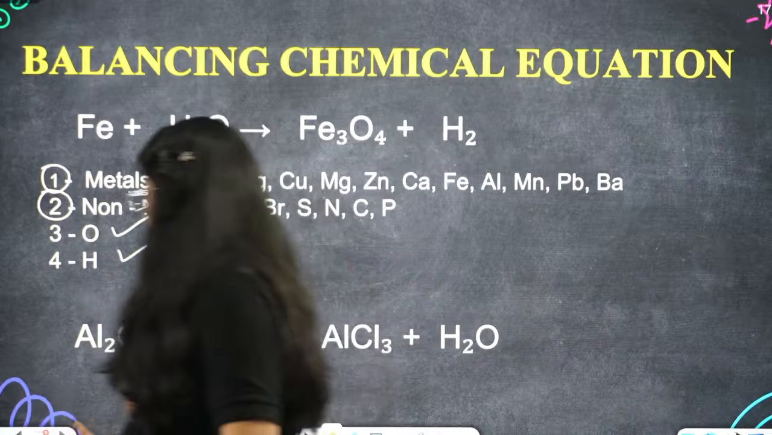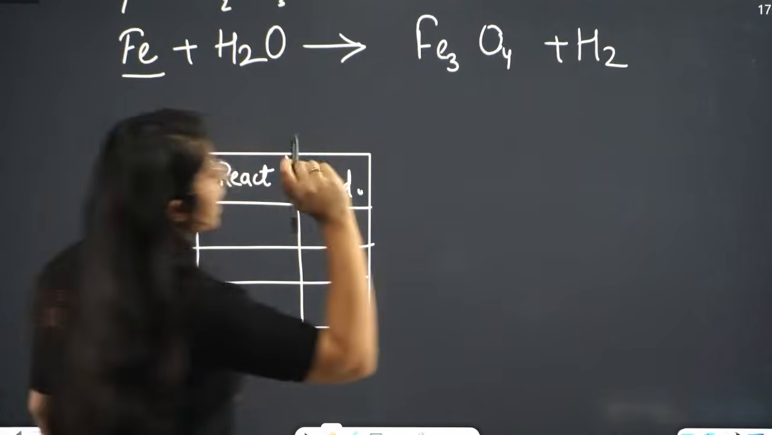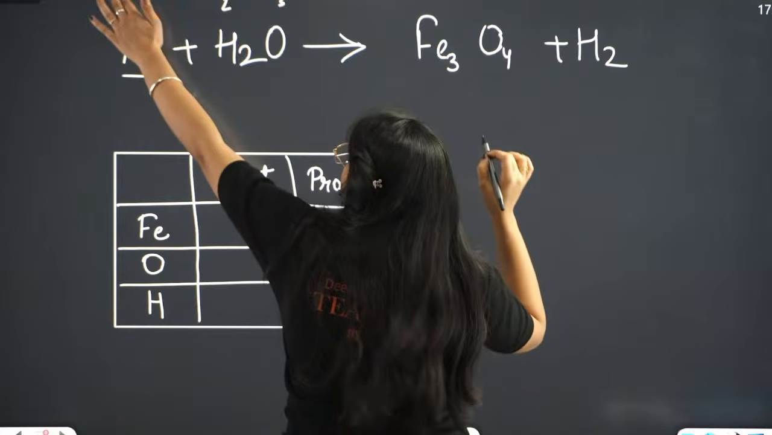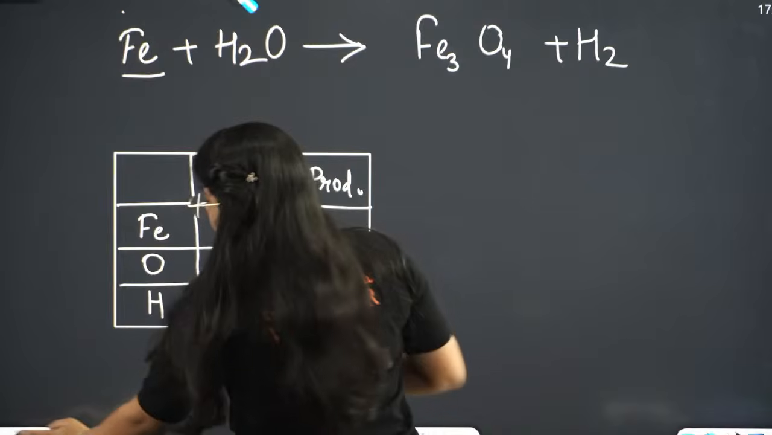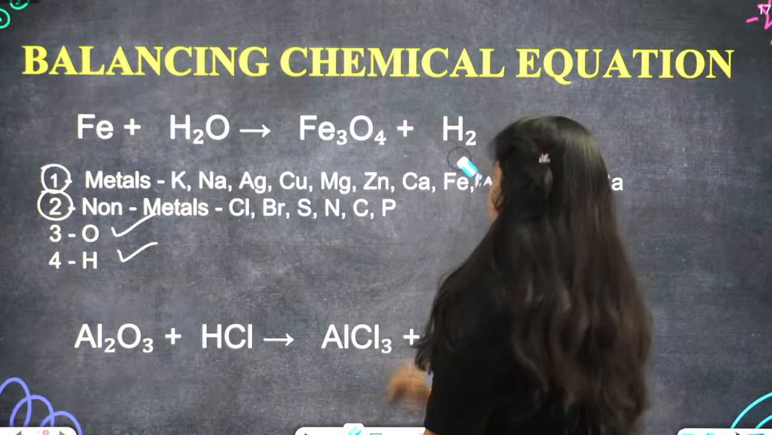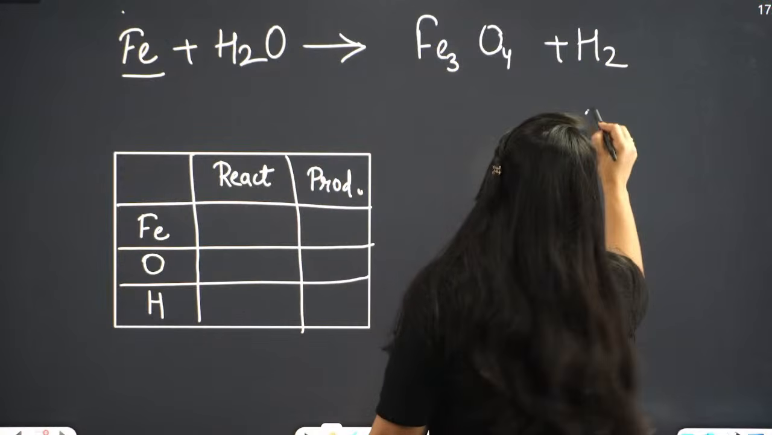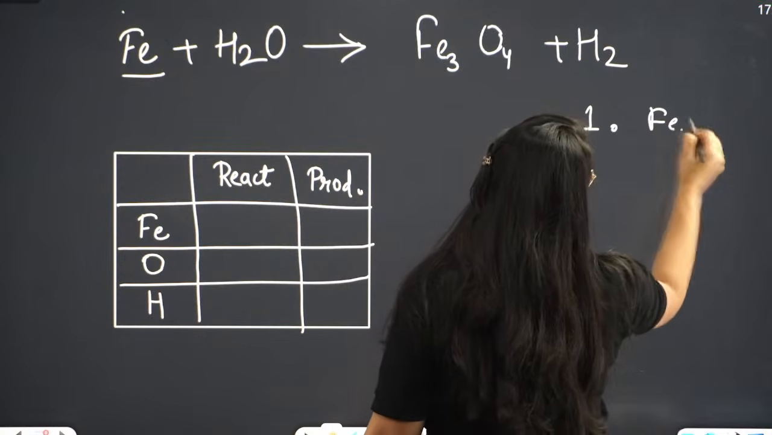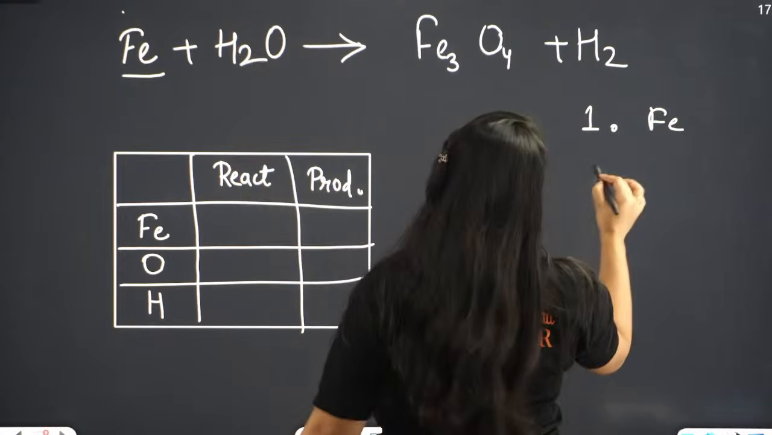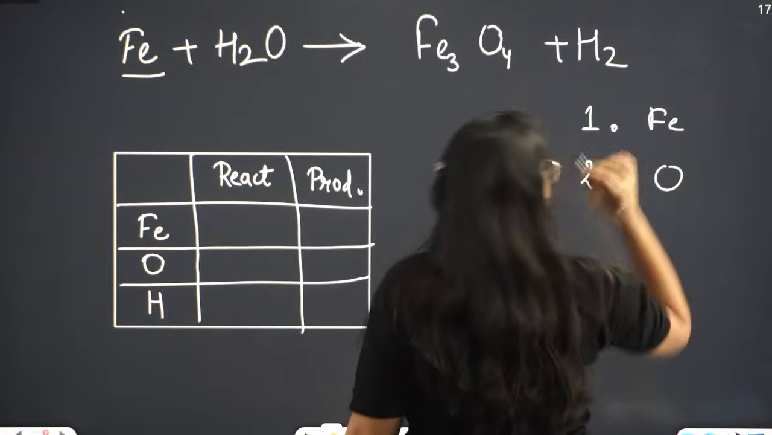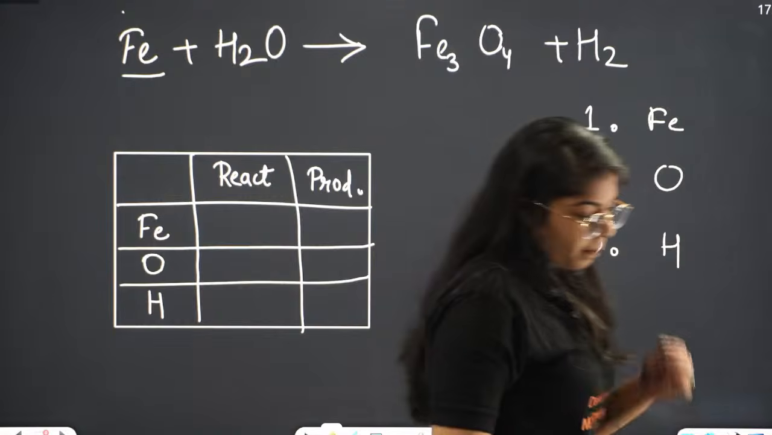Now let's try to balance this equation. First we have to balance metals. What is the metal in this equation? Which is the metal? Beta, iron. Iron is a metal. So first we will balance iron. Then we will balance oxygen, hydrogen. Which was balanced first? Oxygen was balanced first. So then we will balance oxygen, and third we will balance hydrogen. Okay.